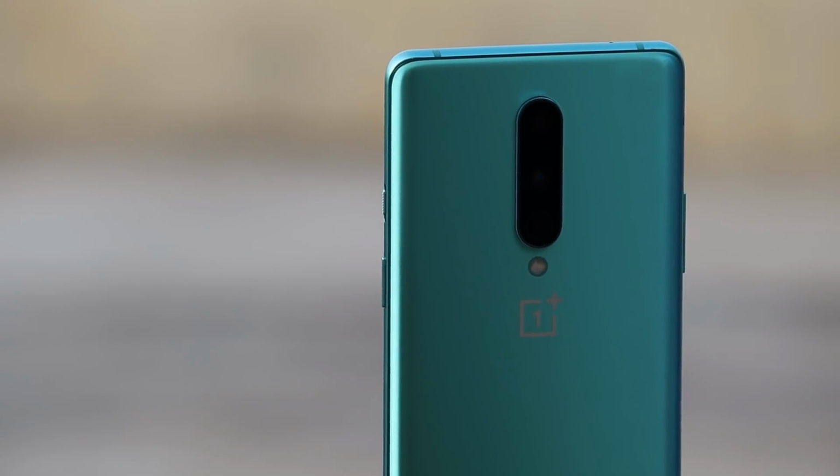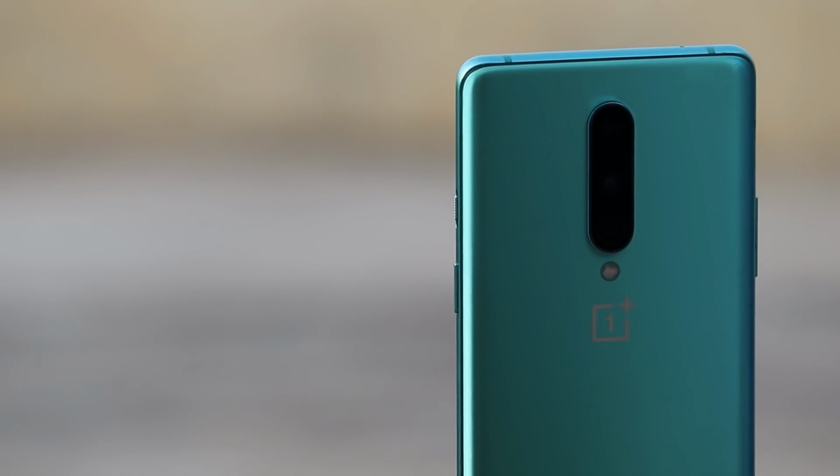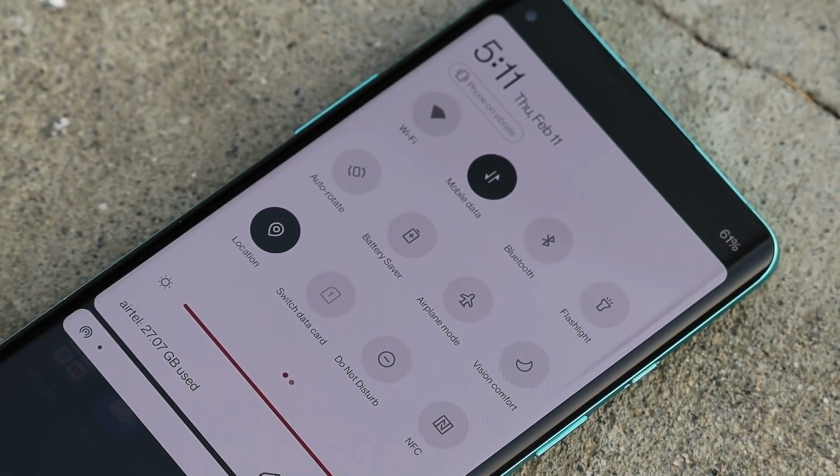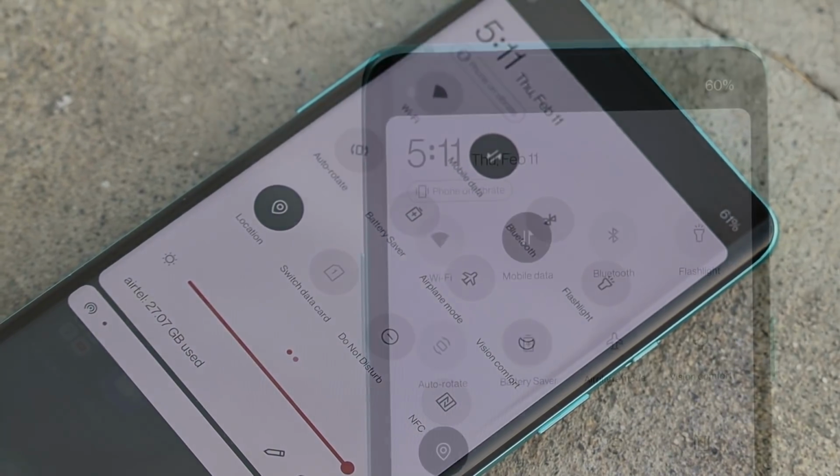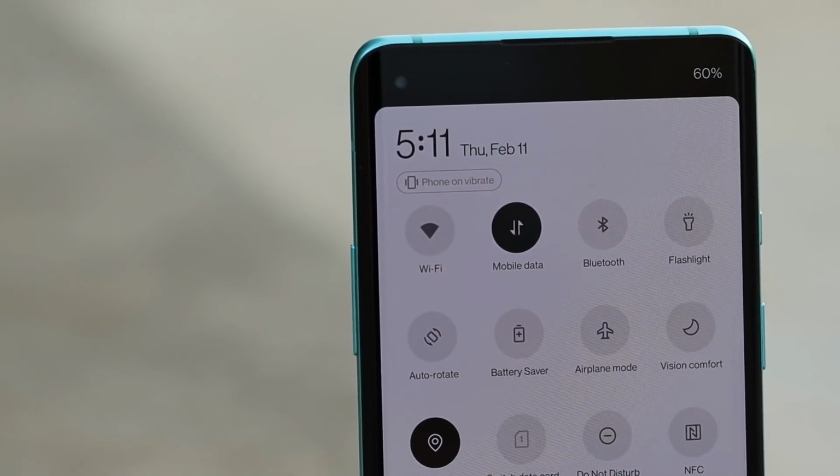In this video we'll review Oxygen OS 11.0.4.4 for OnePlus 8 and 8 Pro. We'll be covering all the basic stuff like performance part, camera portion and battery segment. So without wasting any more time, let's get started.